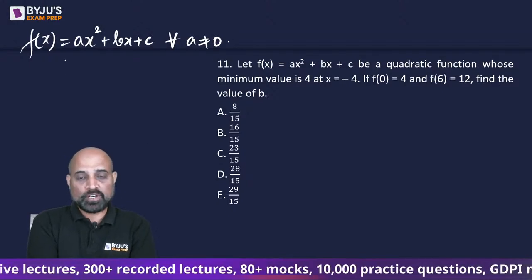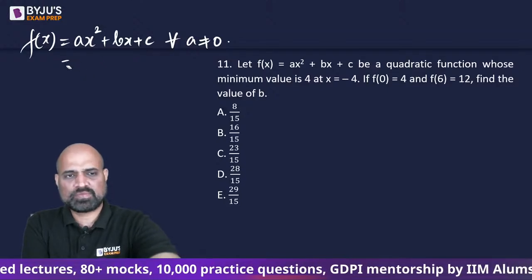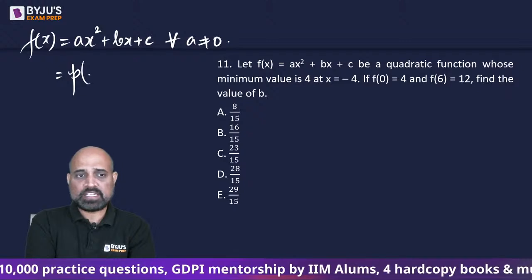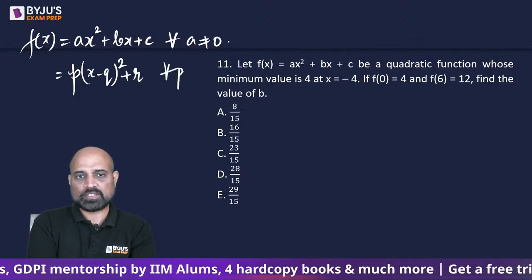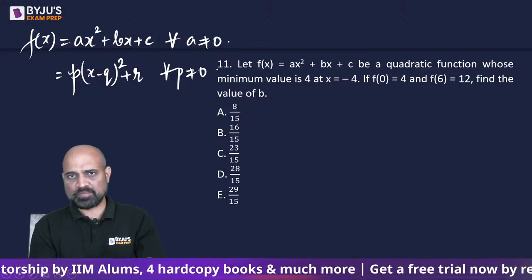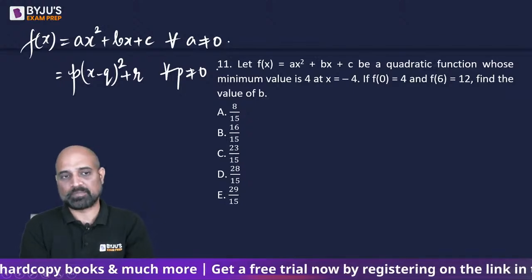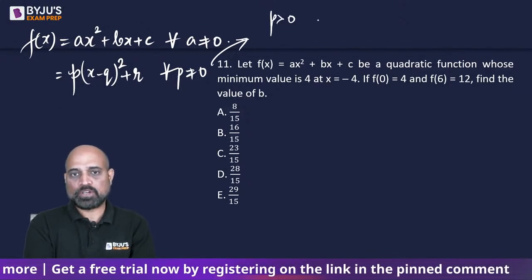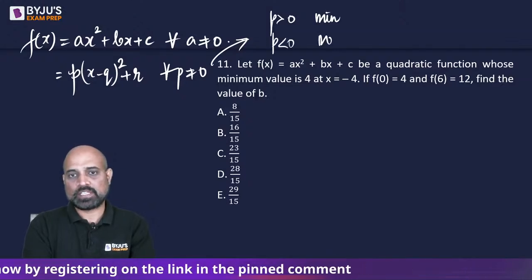If you convert this into, let's not confuse you, if this is written as p times x minus q का whole square plus r, where p is not equal to 0, they are the same written in a very different format. पहला वाला general है, दूसरा perfect square format में. In this case, if p is positive, you will get a minima. If p is negative, you will get a maxima.